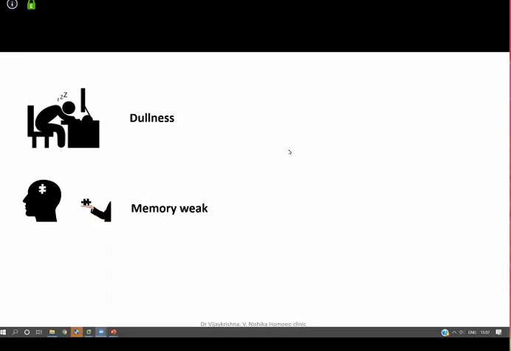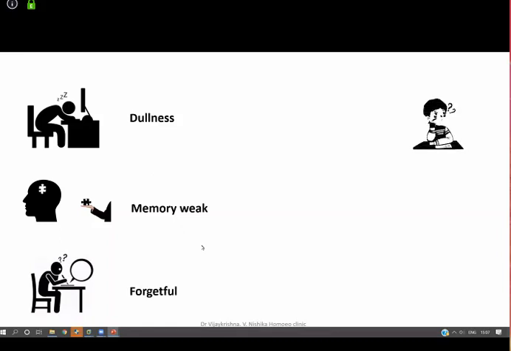There was a small demand last time. They were asking to try to correlate mathematically, which I'm trying to do. So dullness is more psychosis. Memory weakness is again psychosis. Memory loss will be more psychocephalus. Okay. If at all you have anything to ask, you can just continue asking. And now we have another very important thing here, and this is forgetfulness.